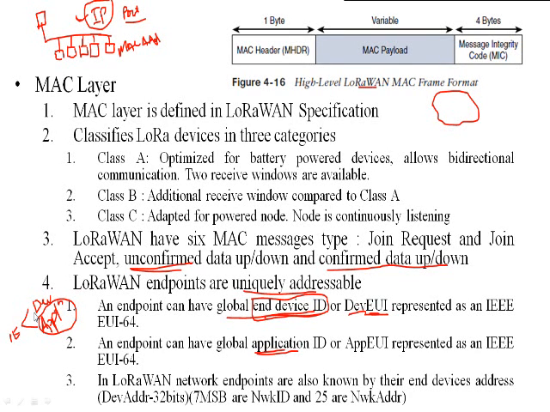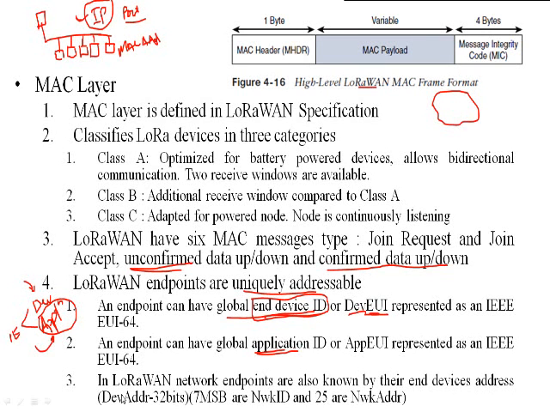For example, if you have seen the TCP/IP layered architecture, if you are using HTTP as the application layer protocol, you use port number 80, right? In the same way, based on the application, you have the application ID. So the end device is configured with two different kinds of addresses. The first is the device address, and the second is the application address.